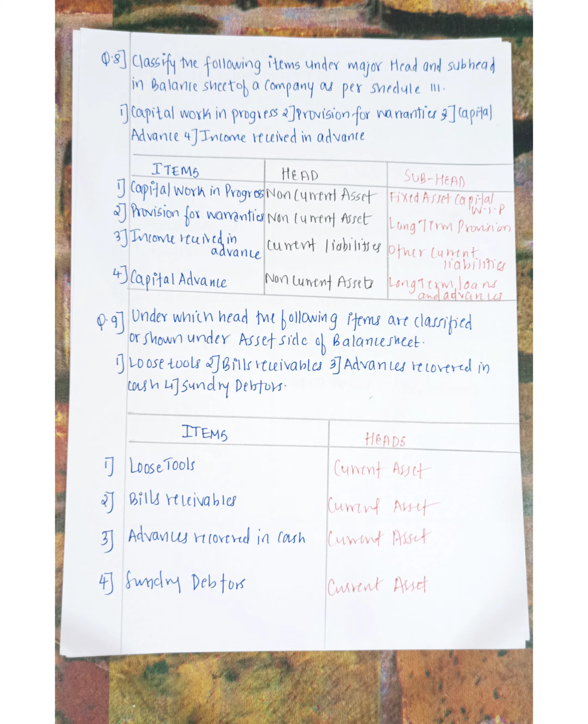Next we have question number 8. Classify the following items under major head and subhead in the balance sheet of the company as per Schedule 3. So here also we have certain items and we have to classify them under major head and subhead. First is capital work in progress. It comes under non-current asset and the subhead is fixed asset, capital work in progress.